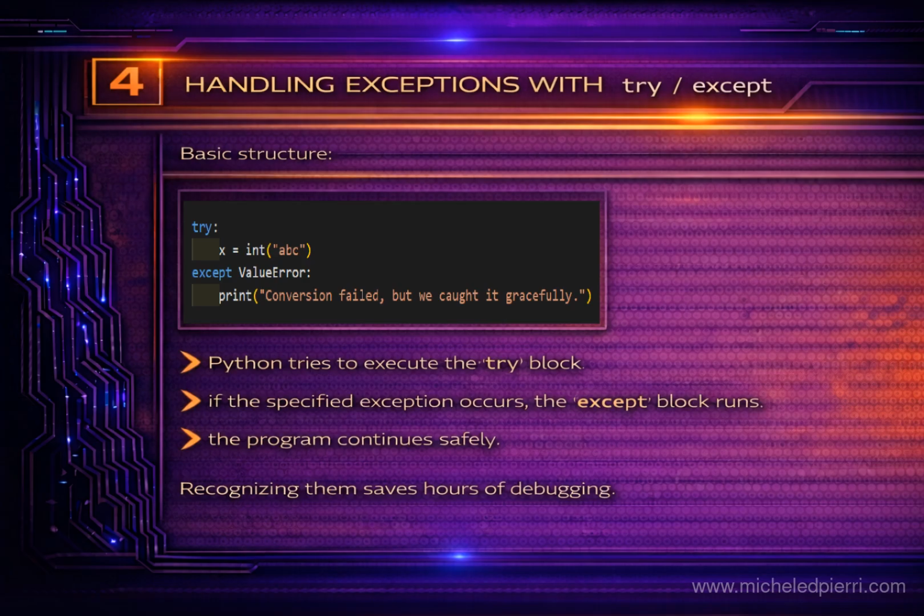Here the risky line is converting a non-numeric string to an integer. When that conversion raises a ValueError, the except block runs and prints a message so the script stays alive. In practice, this is how you make code resilient. You handle predictable failures right where they can happen, and you keep the rest of your program running safely.